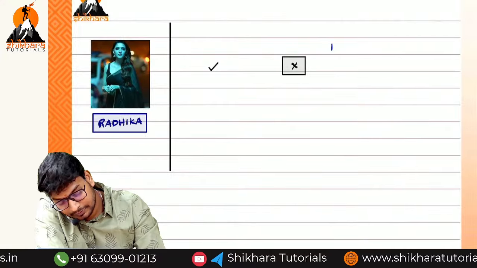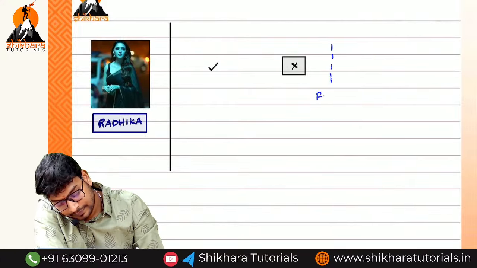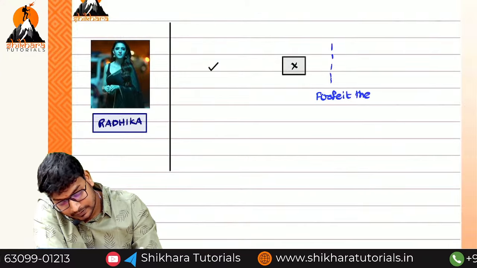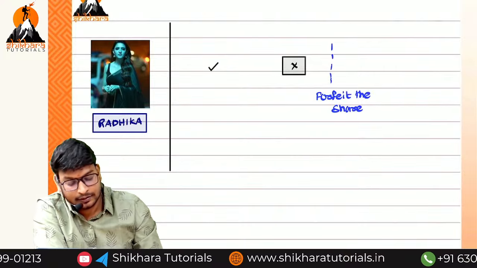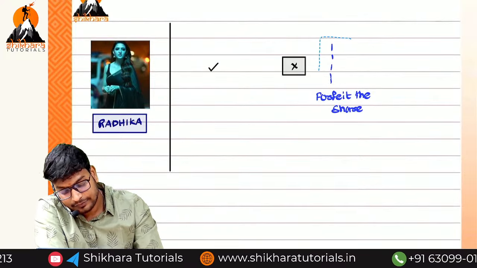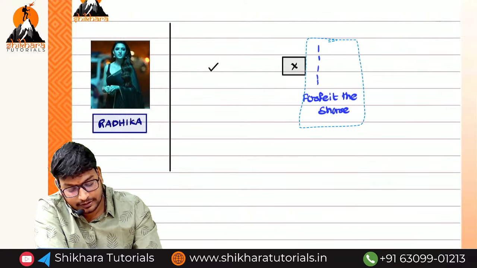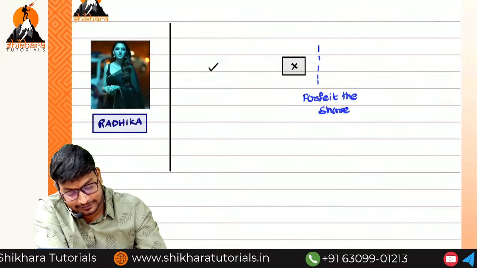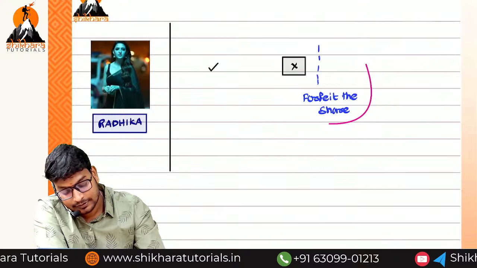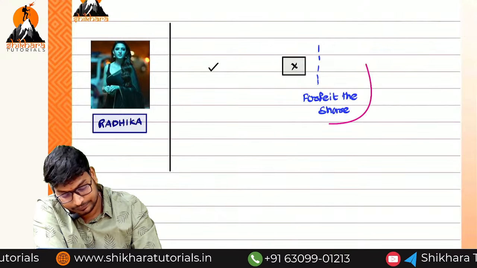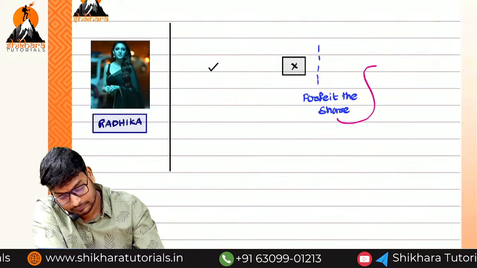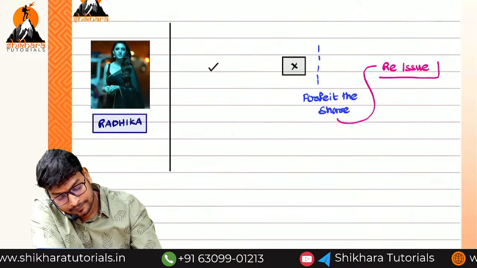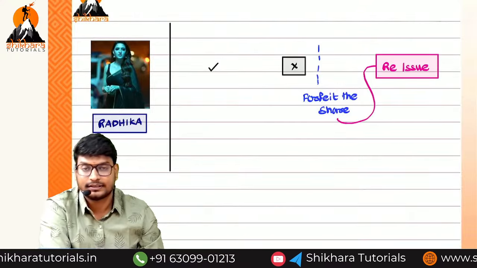So we are going to forfeit the shares. Forfeited shares, what can we do? Simply cancel and put it in our books of accounts? Or what can we do? Reissue. Oh, you have so much knowledge. In such a way, we can reissue the shares.